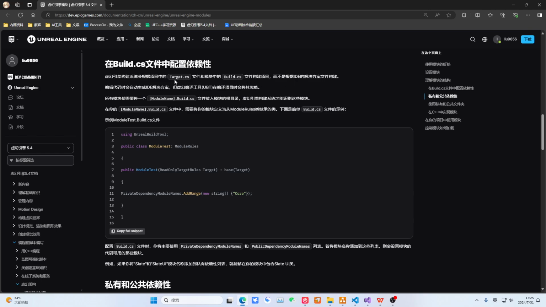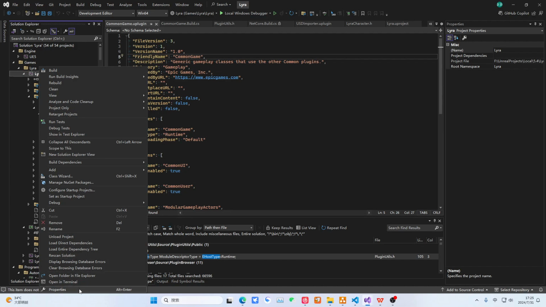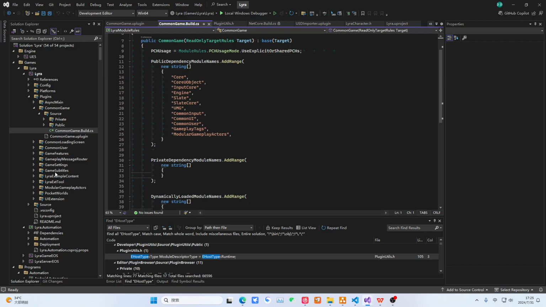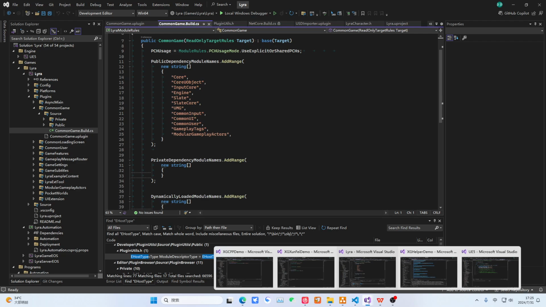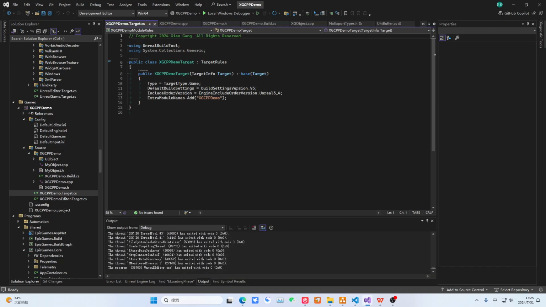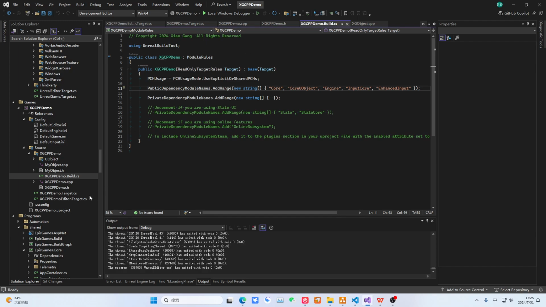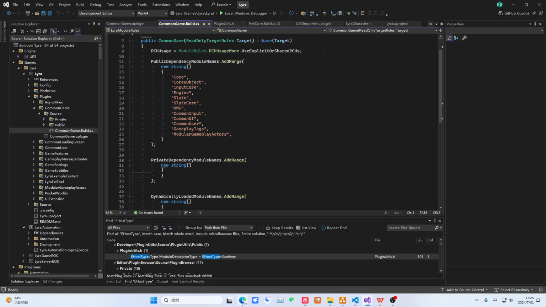The module will be explained in detail. It is usually the module name. Below that are the properties, public and private, and the build file, which also defines this. It is the header file and the CPP file of this module. You need to use a CPP file to describe this module. This header file can be omitted, but I don't like to omit it. I like to bring it out. And this is Build.cs, that is, our target and Build.cs are very important. We will not modify the project based on this part. Do not change the things inside. We always work based on these two files.